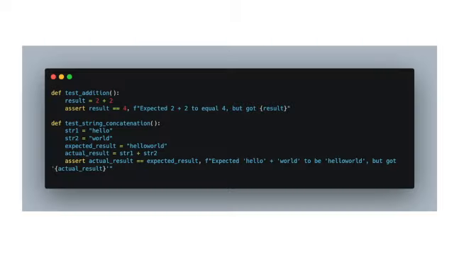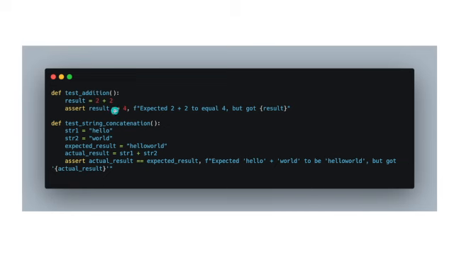So we can see over here two tests. The first test is this function test_addition. So a function defines a test. The test_ prefix tells Pytest that when we run this file with python3 -m pytest and your file name, Pytest will go in and discover all the functions that are prefixed with test_ and treat them as tests, and it will run them as tests. So it will run this function, result equal to 2 plus 2.